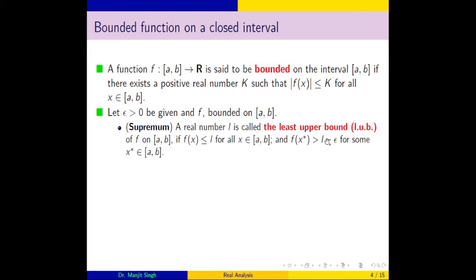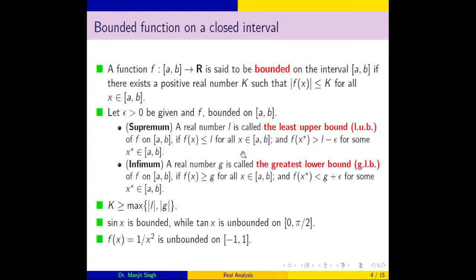It means that there exists a point x star in the interval such that the value of f(x) at that point will exceed L minus epsilon. In the same way, we can define greatest lower bound.